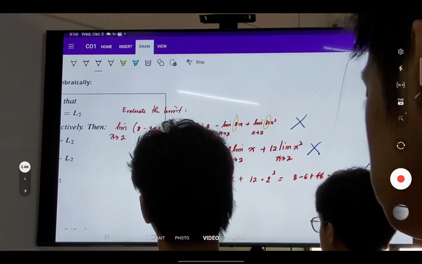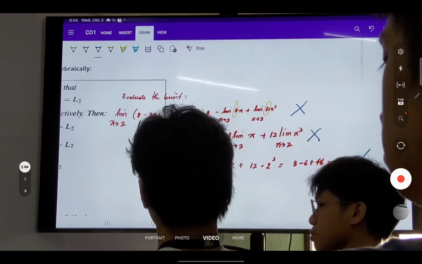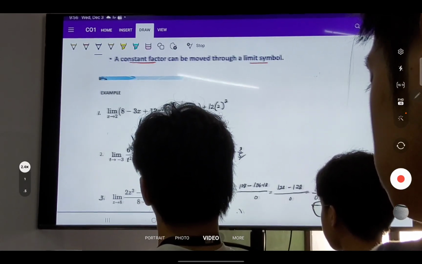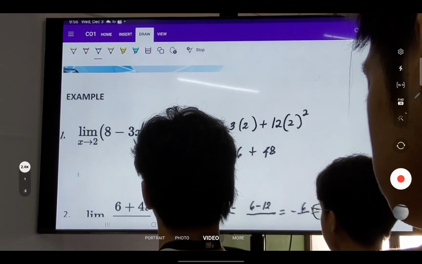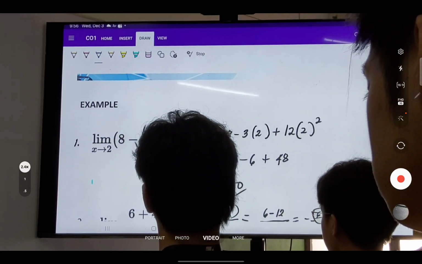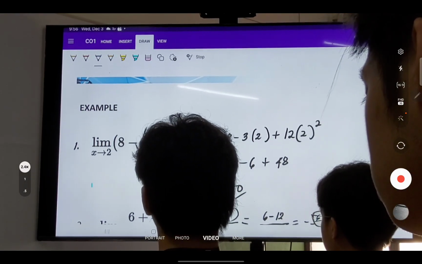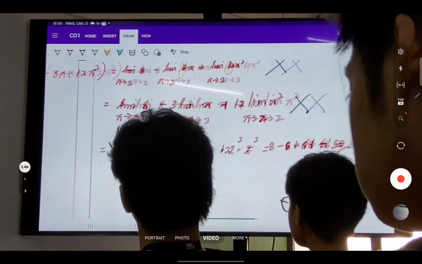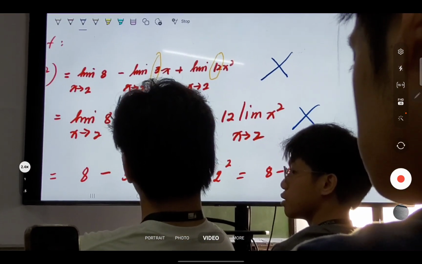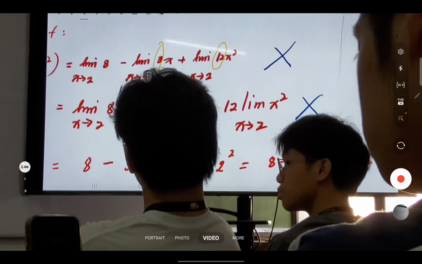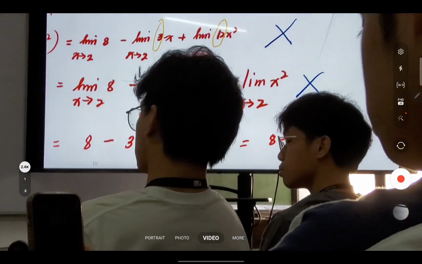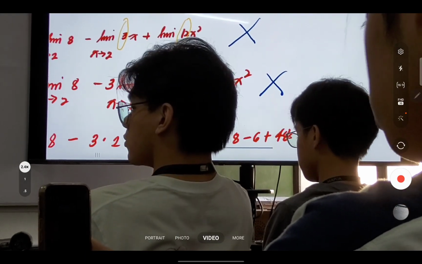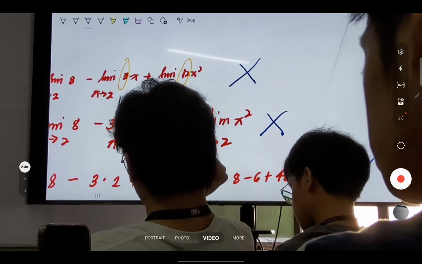So again, we can just simply substitute. So ito yung sinolve na natin ito. Ito yung sinolve ko sa taas. Okay? So in your quiz, dadaan pa ba tayo dito? Hindi na. Doon na agad tayo sa substitution. So when you are evaluating limits, we simply what? Substitute. Okay? Alright. So let's look at the next examples here.